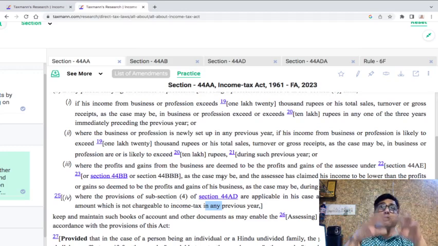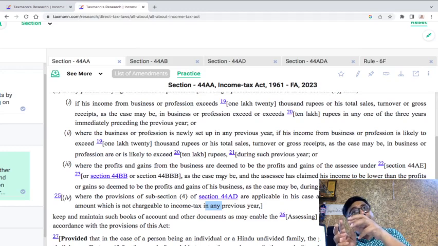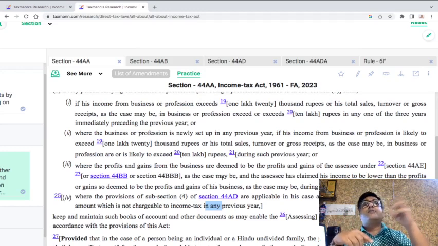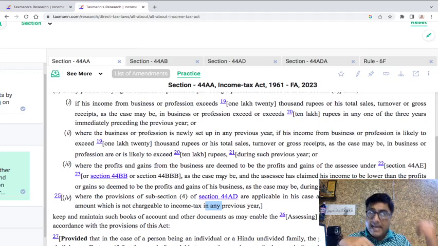But then let's take an example. If these conditions are being met, eligible assessee doing eligible business, in the past he has opted for it and now he is opting out, and his income exceeds the maximum amount which is not chargeable to tax in any year, in that particular case, he will have to go and maintain books of accounts.